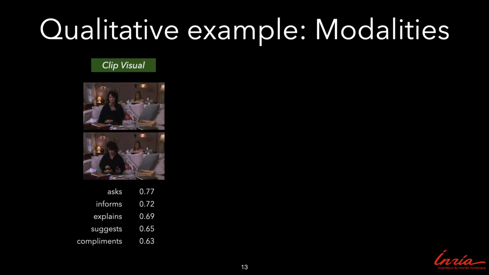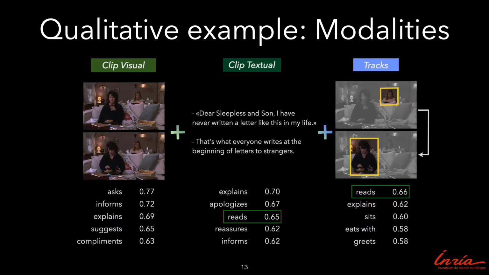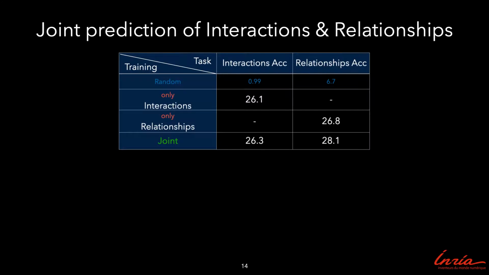For example, in this clip, we see two ladies talking. Given visual frames, the model predicts common interactions such as asks or informs. Combining it with dialogue and character pair modalities allows the model to predict the correct interaction, reads. Our joint modeling of interactions and relationships shows an improvement over separate models.